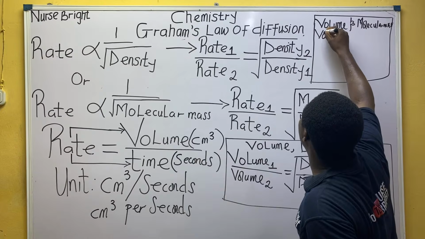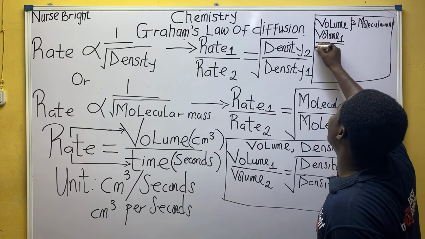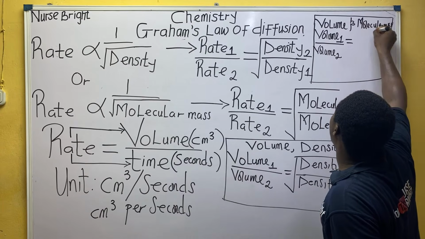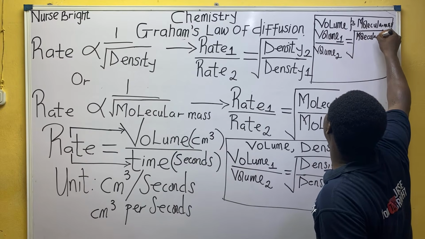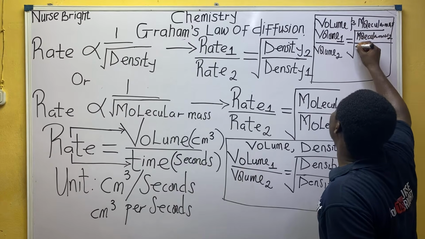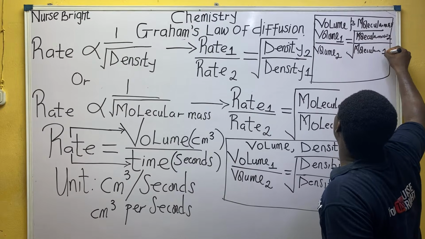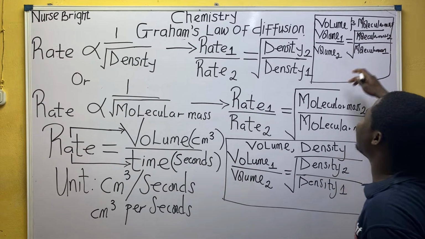So mathematically we now have volume 1 divided by volume 2 is equal to the square root of molecular mass 2 divided by molecular mass 1. Everybody, hope it is clear. Hope you are seeing my writing. Sorry, guys. Hope it's clear, right?